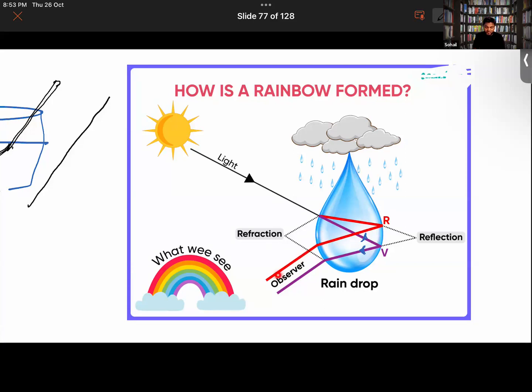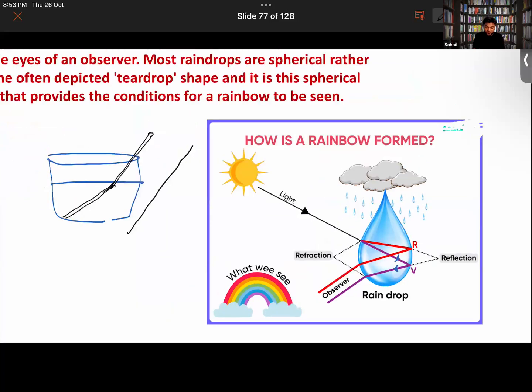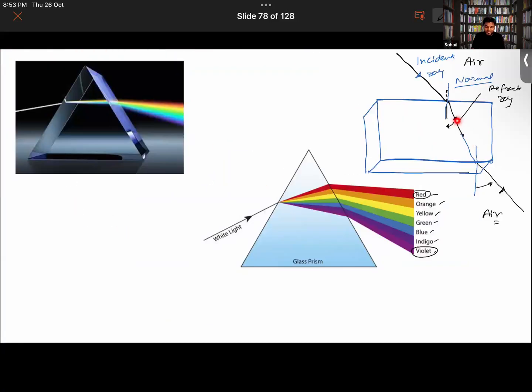Then they will be exiting this raindrop. So here again, the medium is changing. Now it is traveling from a denser medium to a lesser dense medium, that is, from water to air. So here what will happen, as moments ago I told you, when light exits from a water medium to an air medium, it bends away from the normal. Didn't I tell you guys that? Yes.